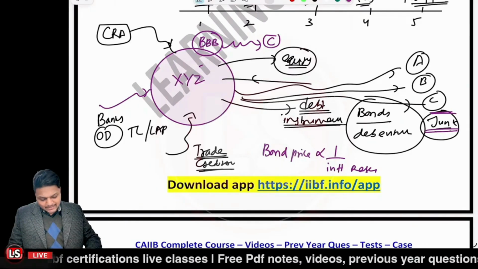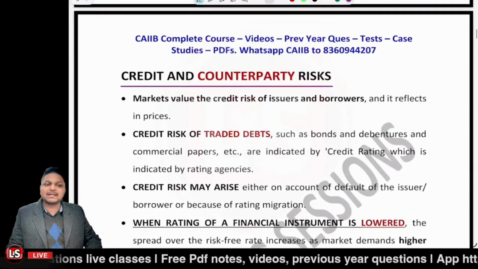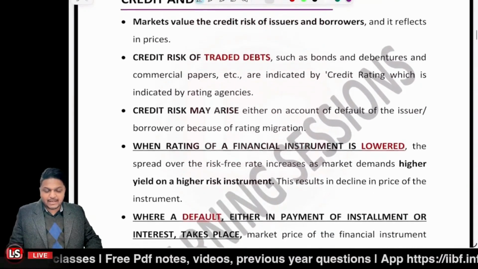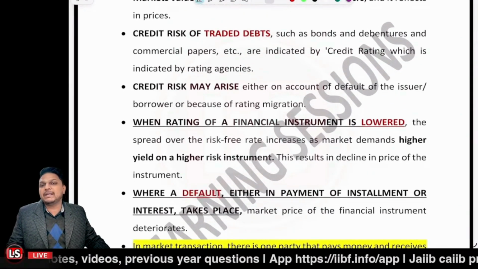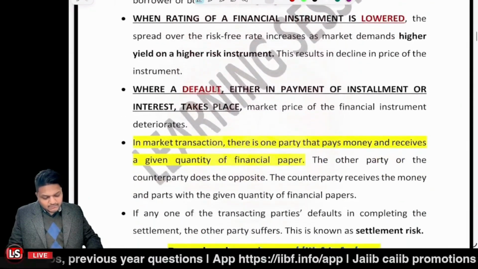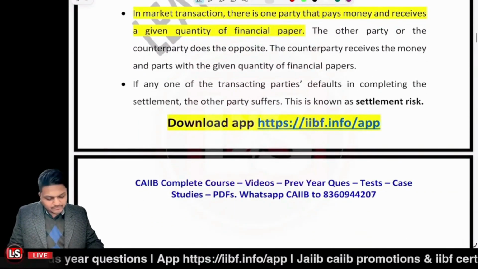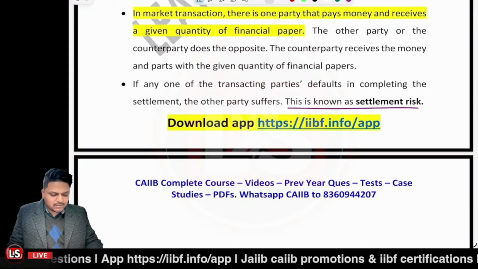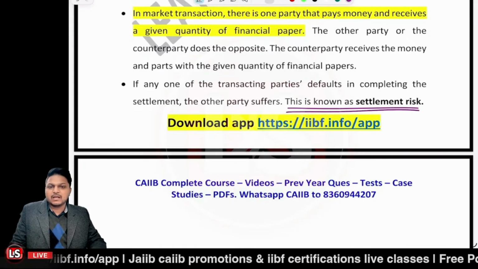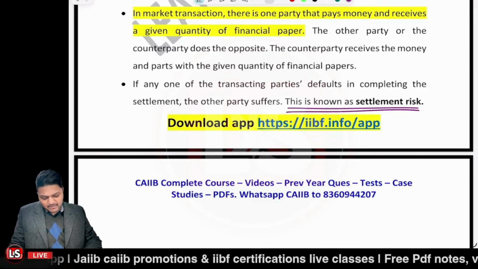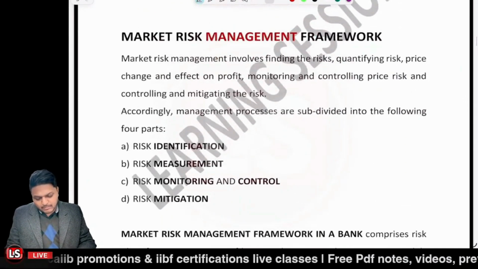Right? So that's related to the credit risk and the counterparty risk. And if any of the parties or counterparties default in completing the settlement, there can be a risk which is said to be the settlement risk. Is that clear to you? Please confirm. After that, now let's discuss the management framework related to the market risk.